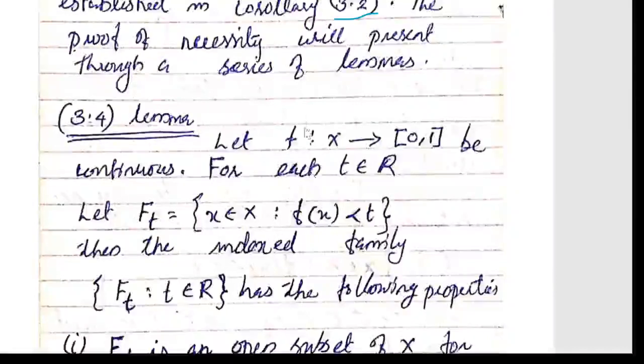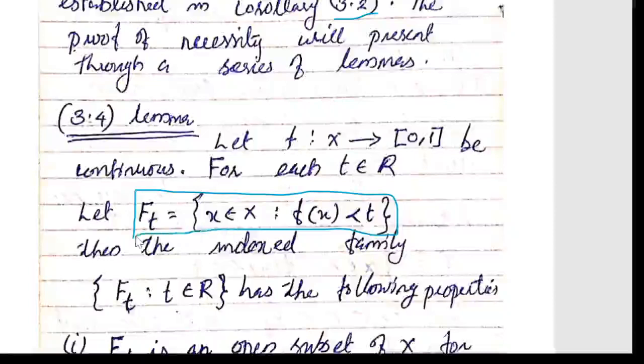This set has to be very clear: f_t is the set of all x in X such that the function value at x is less than t. Then consider the indexed family of all such f_t, t belonging to R. It has the following properties.